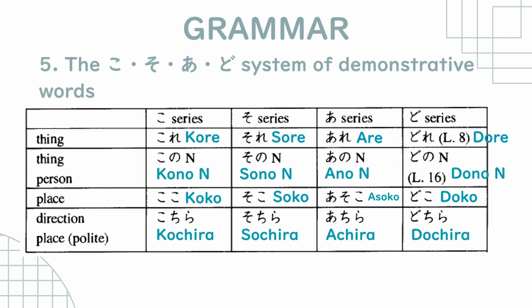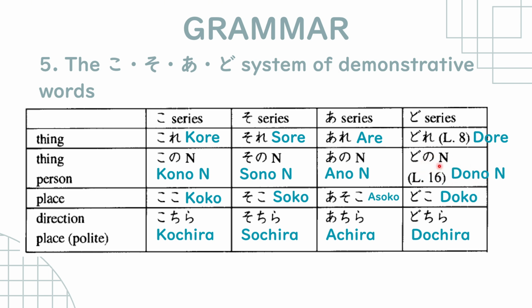Okay, so now we have the summary of thing or person, place, and direction that are using demonstratives. For things, we use kore, sore, are, and dore. Dore will be covered in a future lesson. This, that, and that over there. And then we have thing or person, kono noun, sono noun, ano noun, and dono noun.